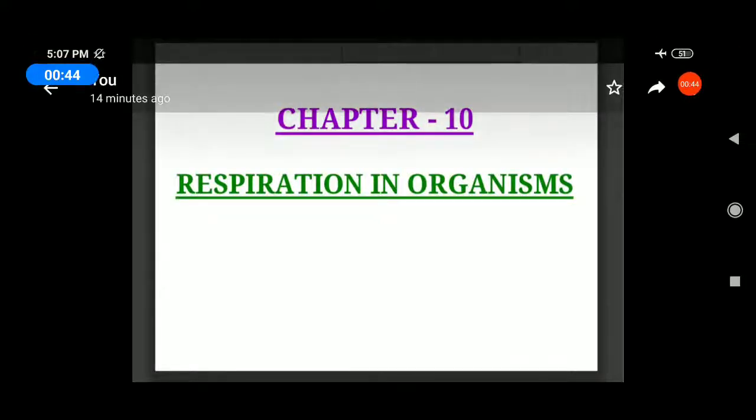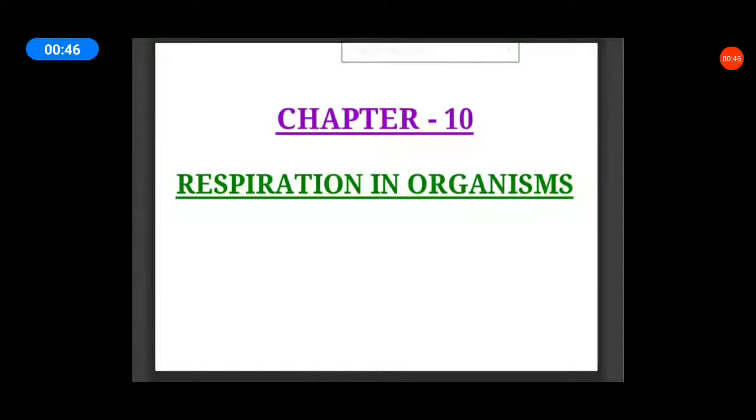Next, what is aerobic respiration and anaerobic respiration? Do you remember, students? What is meant by aerobic respiration? Aerobic means with the use of oxygen. The definition: breakdown of glucose with the use of oxygen is called aerobic respiration.